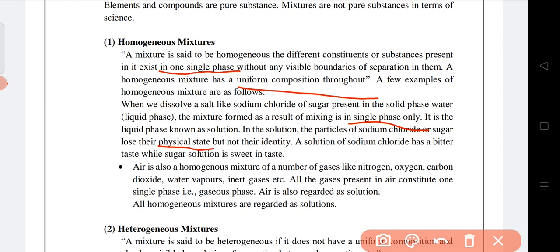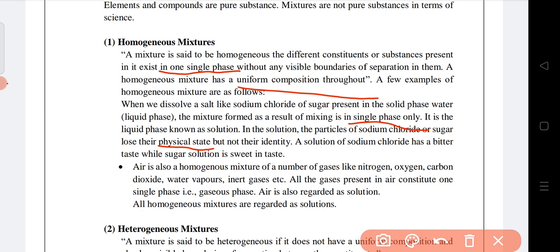So how can we get the common salt? Many separation techniques are there that we will discuss later, but in case of sea water we have to evaporate the sea water mixture. That means if we give some heat to the salt water solution, water will be vaporized and salt will remain there. At that time it will exist in the solid phase and it will not be losing its identity.